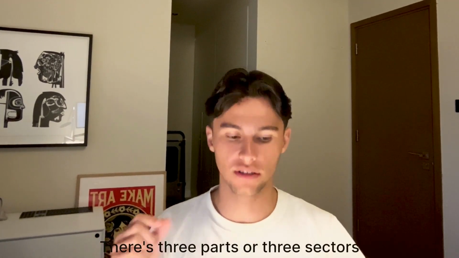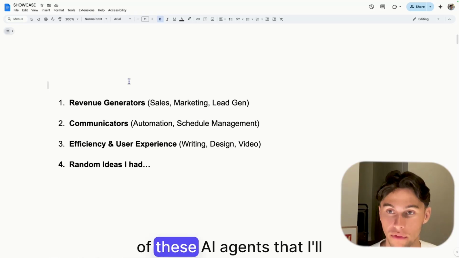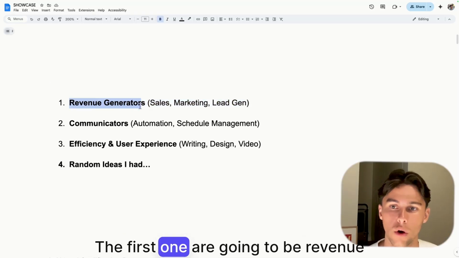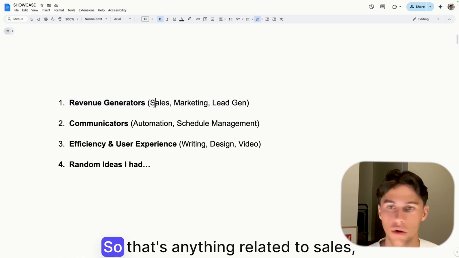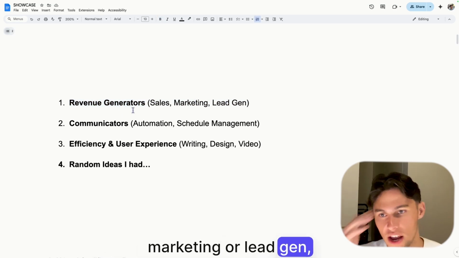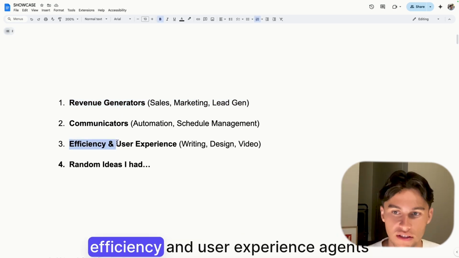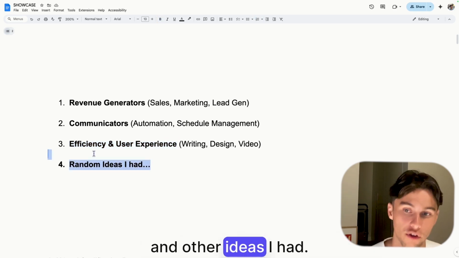There's 3 parts or 3 sectors of these AI agents that I'll demonstrate. The first one are going to be revenue generators. So that's anything related to sales, marketing, or lead gen. There's going to be communicators, efficiency, and user experience agents, and other ideas I had.